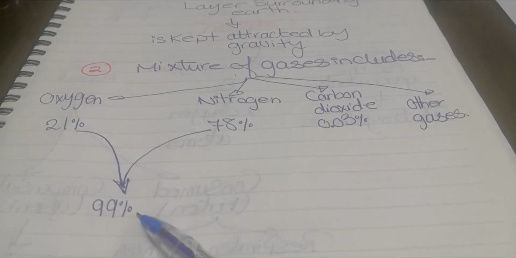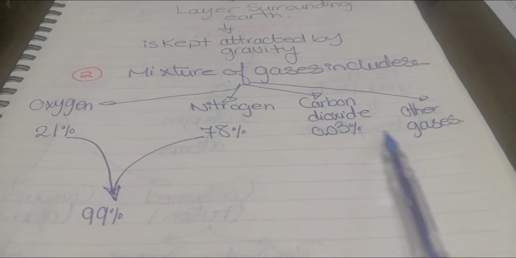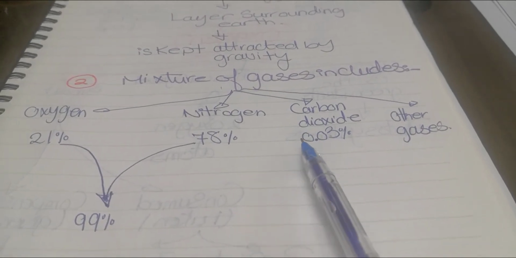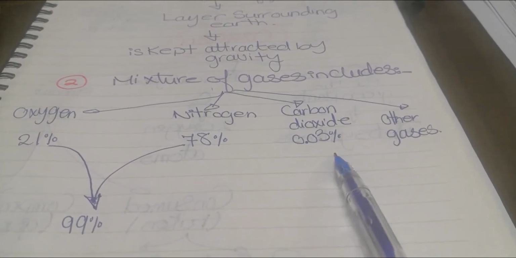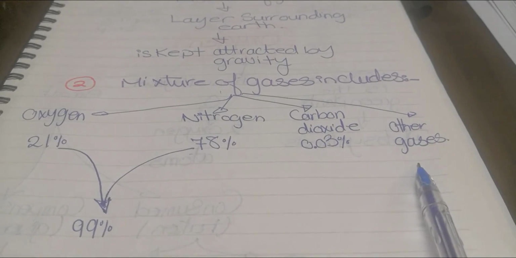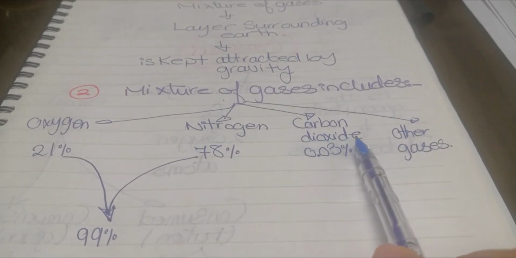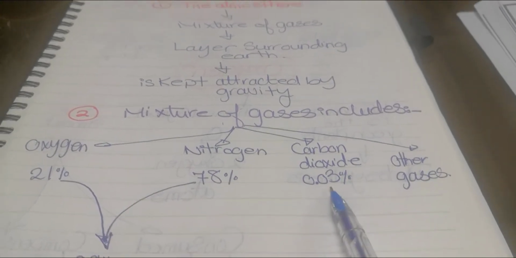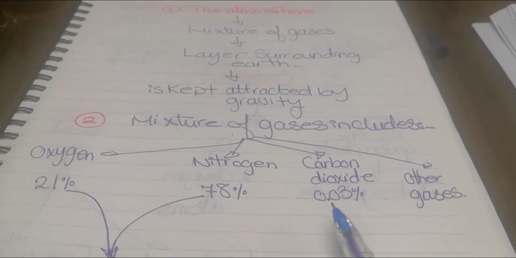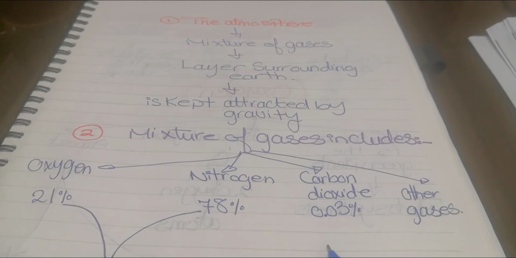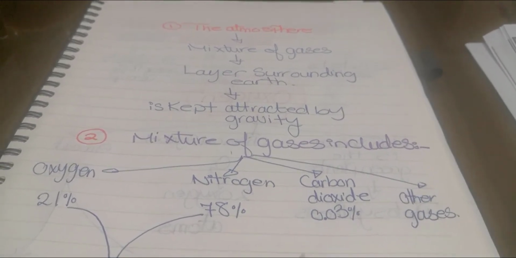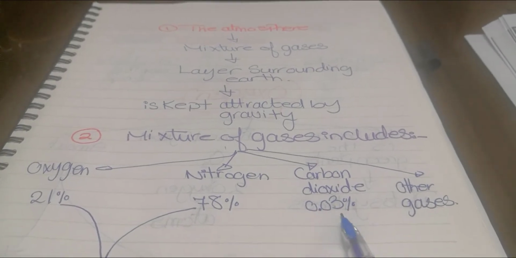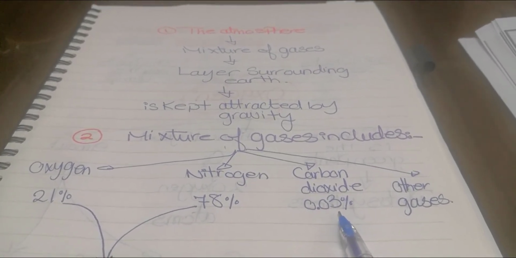Then the only 1% which is left is shared by all other gases, starting from carbon dioxide, which represents 0.03%, then a group of other gases. Carbon dioxide gas, which represents 0.03%, is still very, very important. Although it represents a tiny percentage and a tiny amount, it's still very important for all green plants because it's one of the main components of the photosynthesis process.